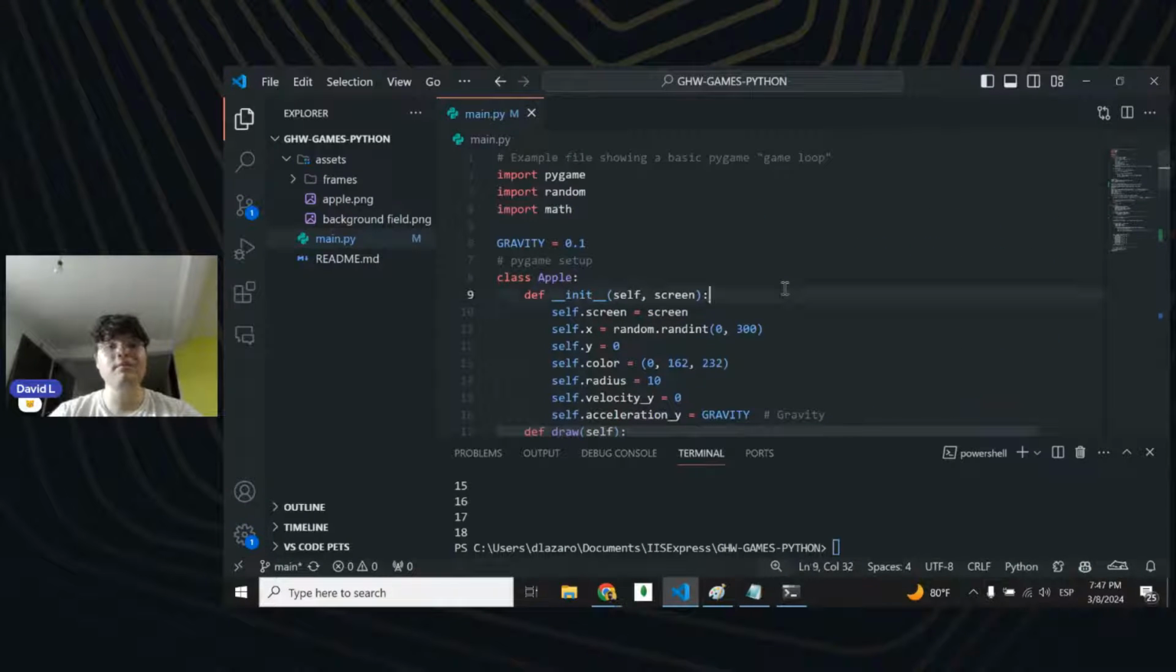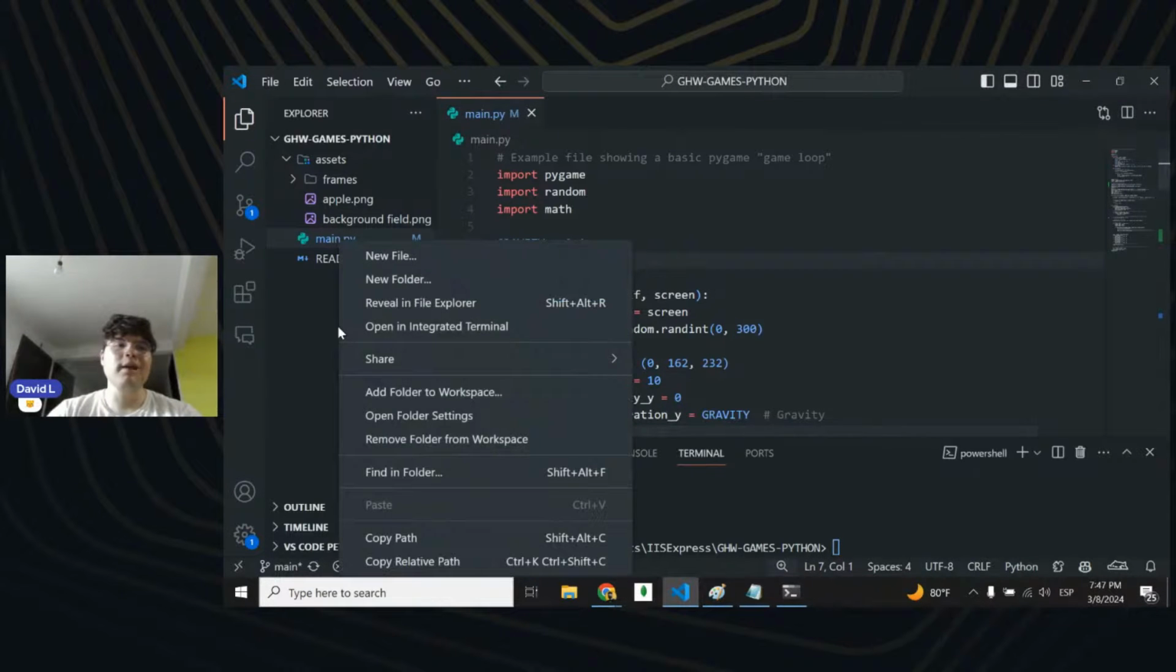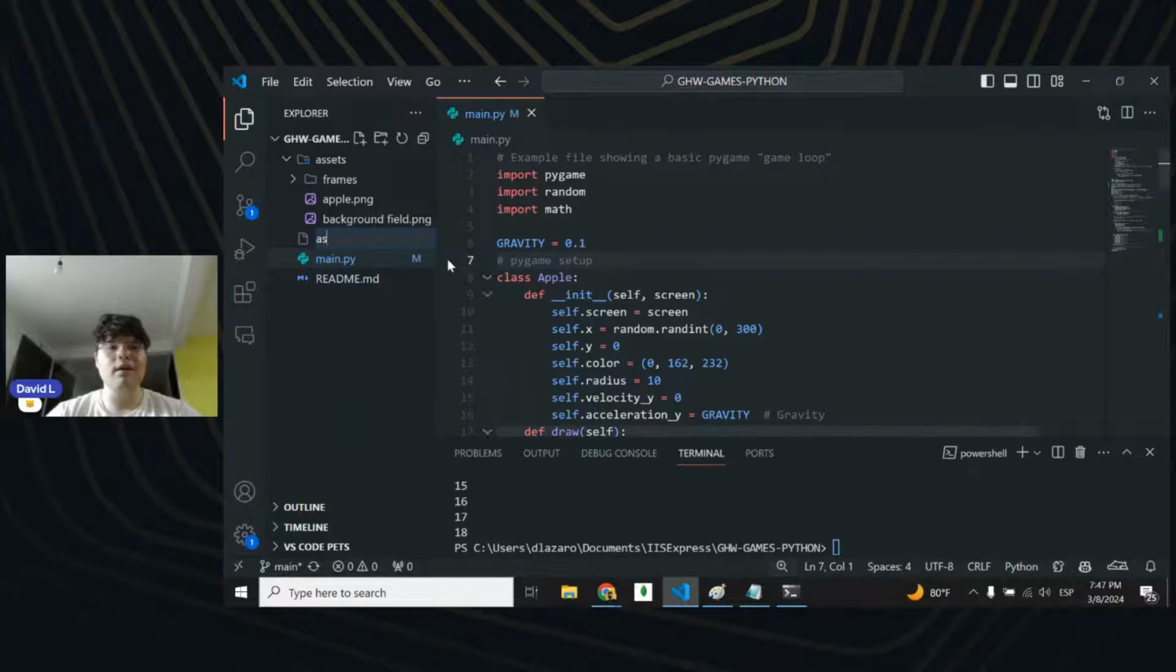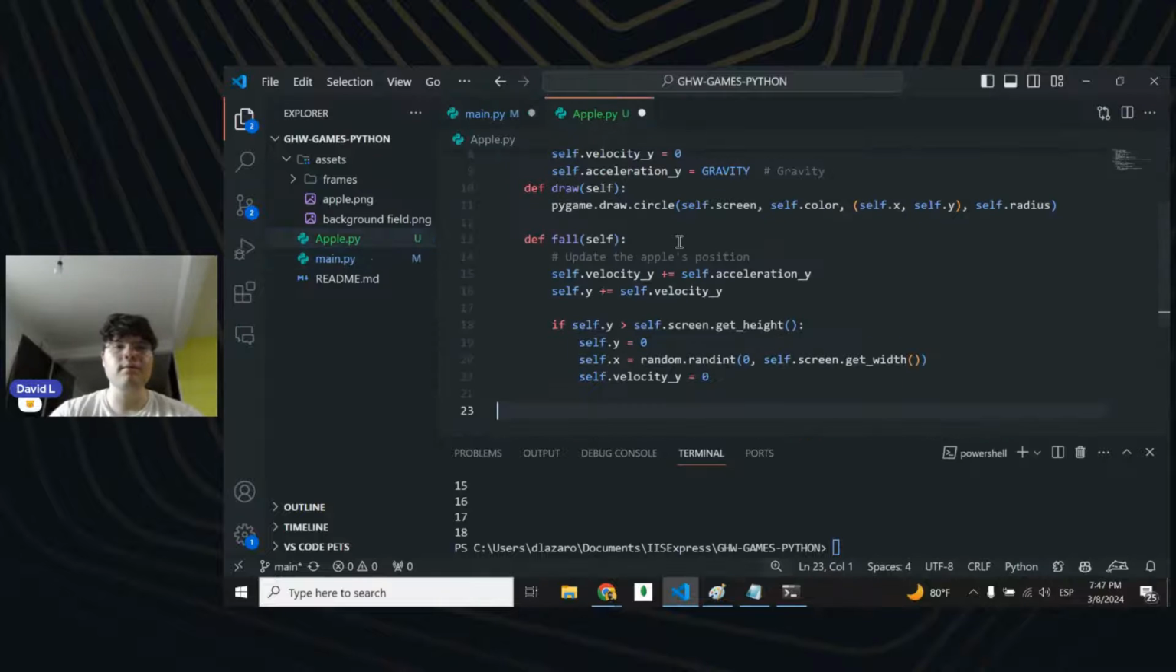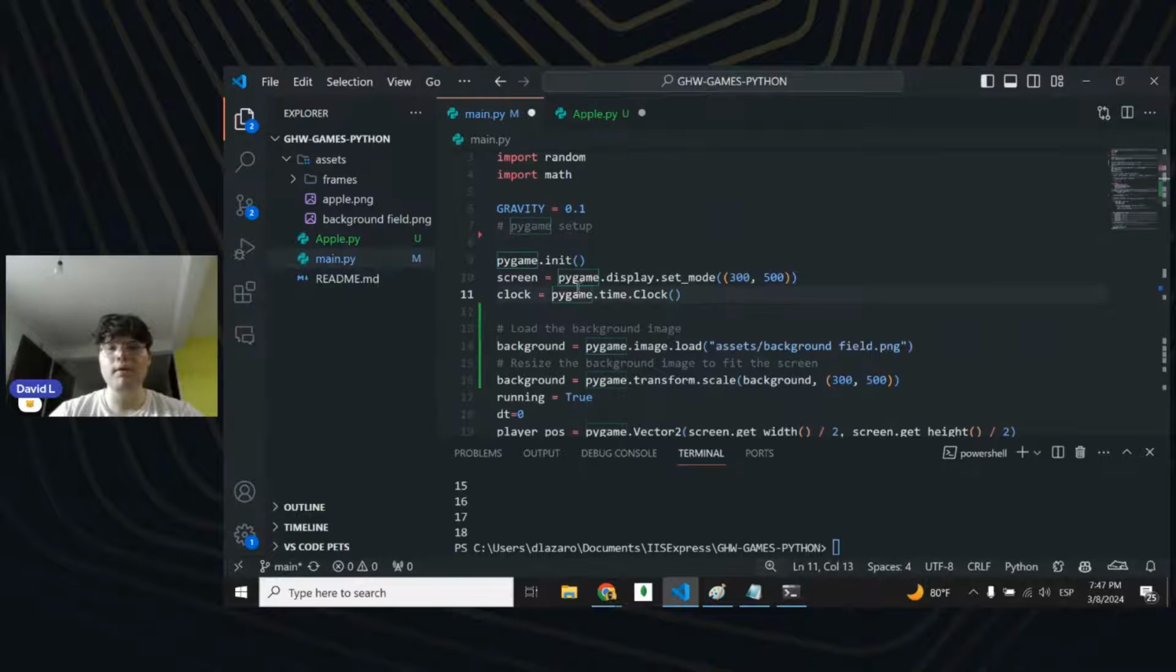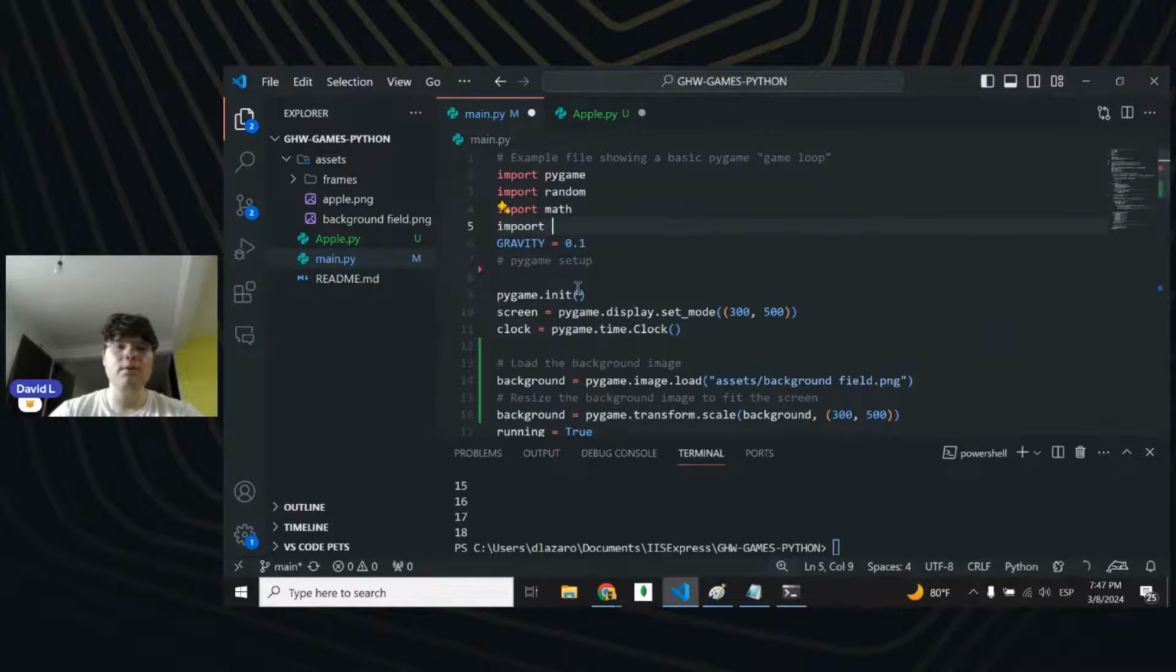And also, we need to refactor this code because it looks ugly. But yeah, let's just start by getting our apple.py class, so we can separate this and make it a little bit cleaner. So yeah, we have this, and blah, blah, blah. Let's just do this. Then import Apple right here. Import Apple.